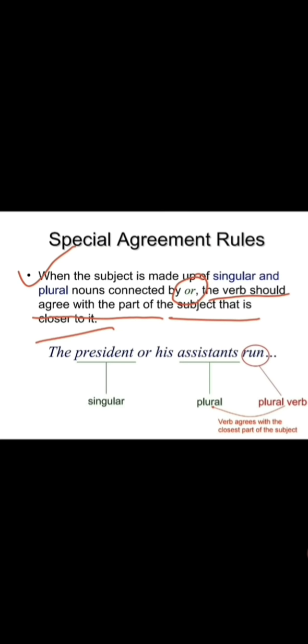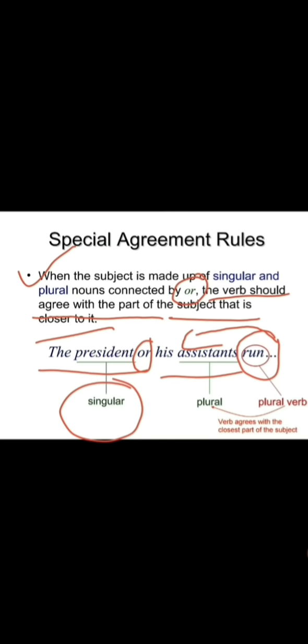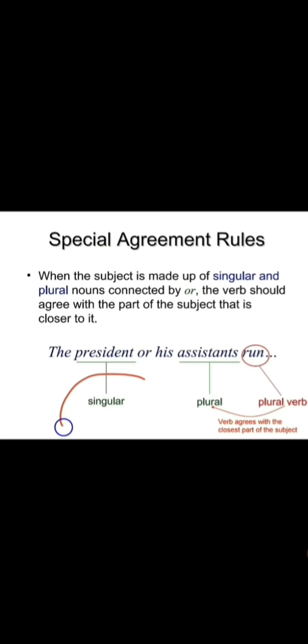So which verb are we going to use if the sentence consists of a singular subject and a plural subject? See here, the verb agrees with the part of the subject that is closer to it, right or no? See here, the president or his assistants. So the president is a singular person, right or no? His assistants, we have a plural thing here, right? Singular, plural. Now which verb are we going to use?